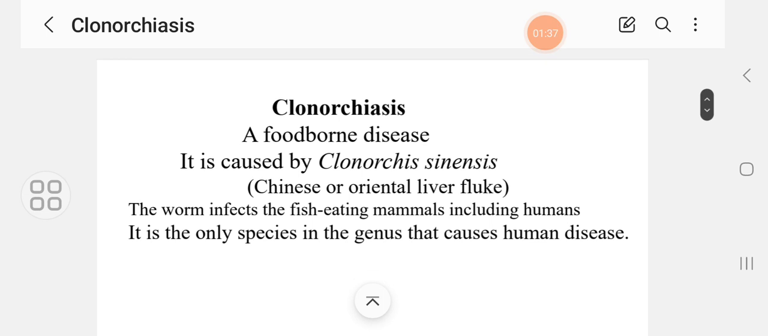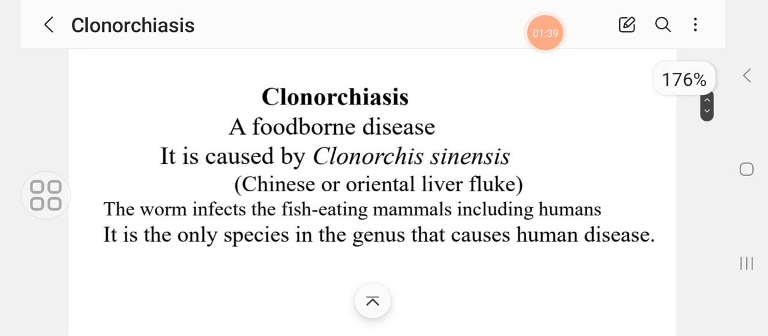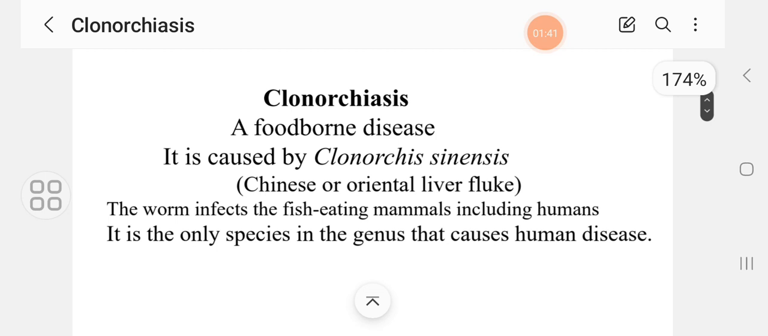Clonorchiasis is a parasitic disease, which is a foodborne disease caused by the fluke Clonorchis sinensis. This worm is also known as Chinese liver fluke or Oriental liver fluke. The worm infects fish-eating mammals, including humans. It is the only species in the genus Clonorchis that causes human disease.